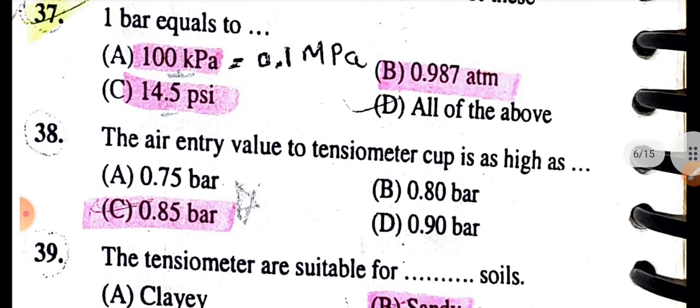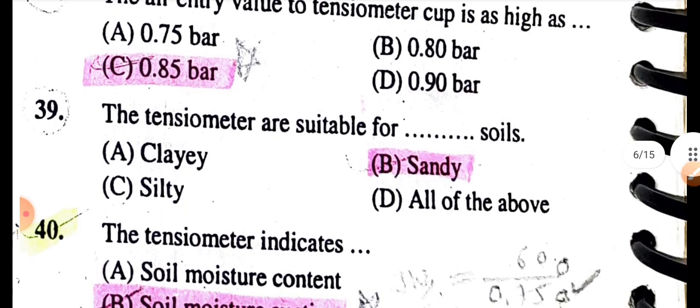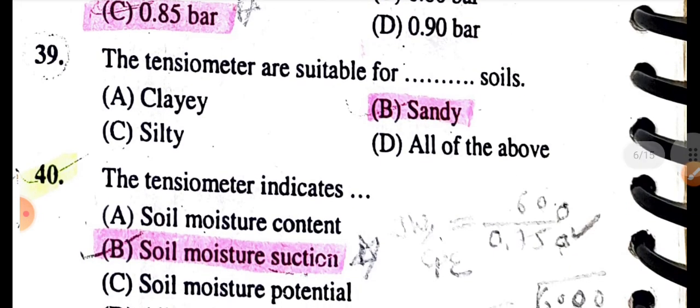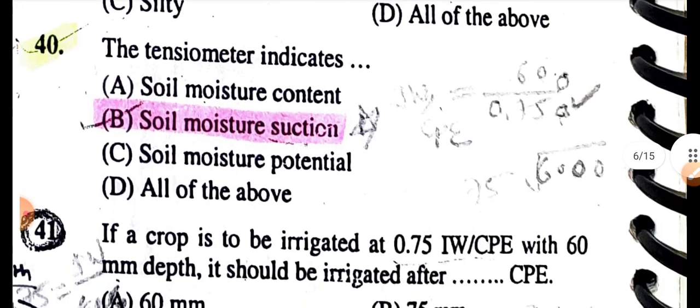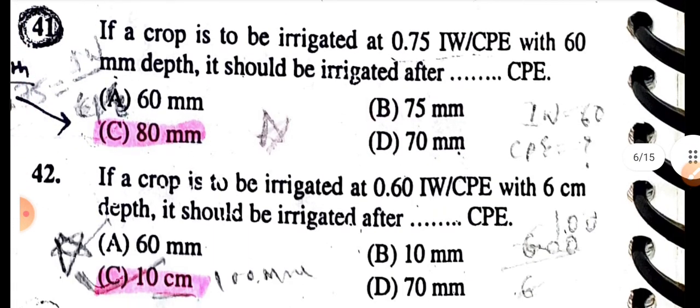1 bar is equal to 0.1 MPa, 100 kPa, 14.5 psi, and 0.987 atmosphere. The air entry value of a tensiometer cup is as high as 0.85 bar. Tensiometers are suitable for sandy soil. The tensiometer indicates soil moisture suction.